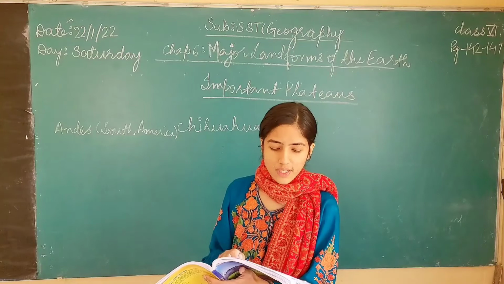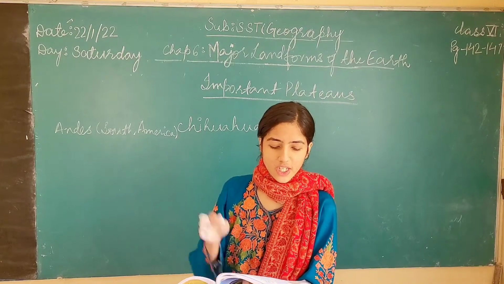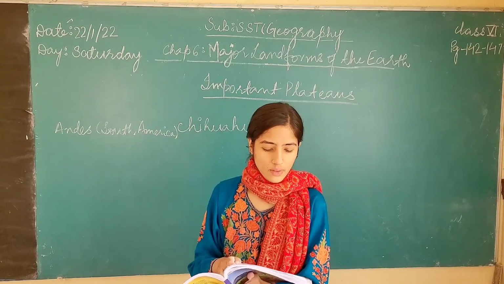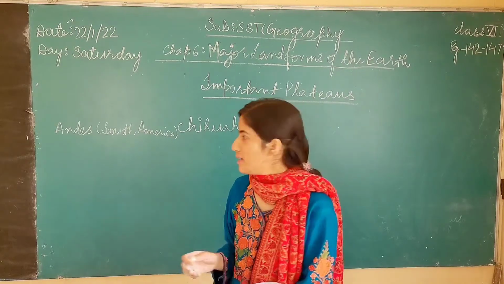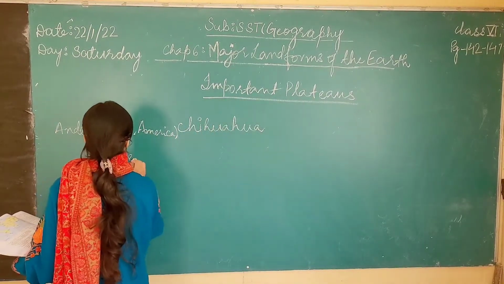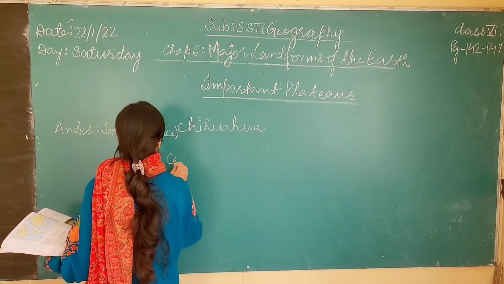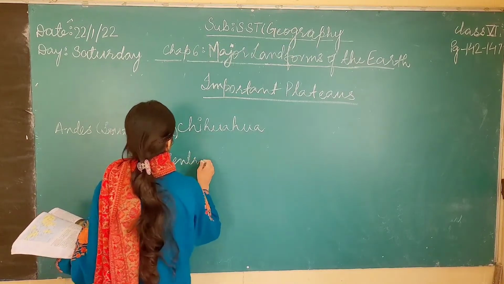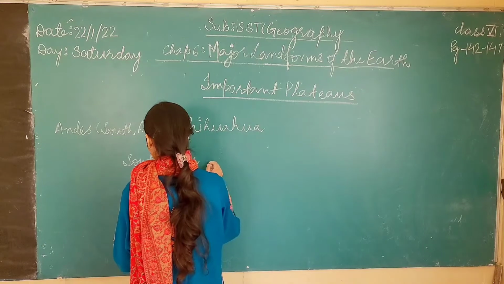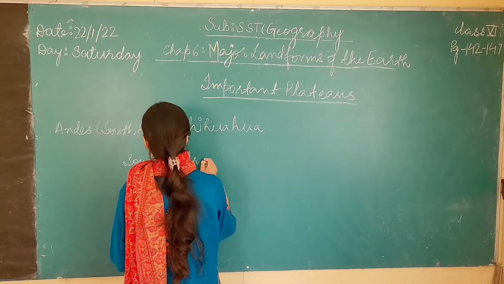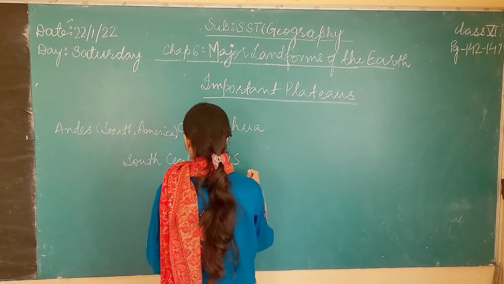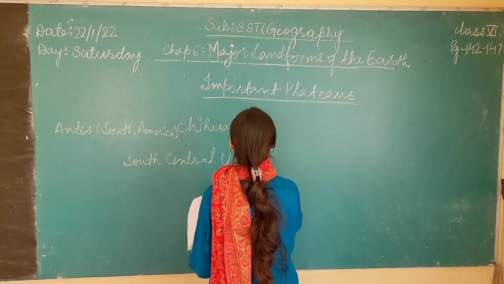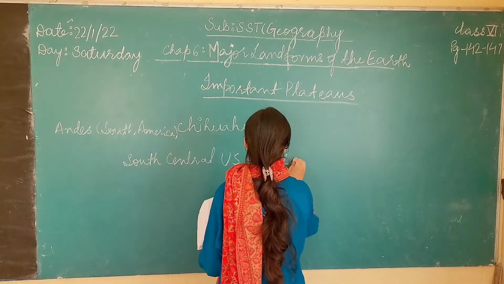Ozark Plateau is near the Tropic of Cancer, just beside the Colorado Plateau, and it is in south central United States, and the name of the state is Kansas.